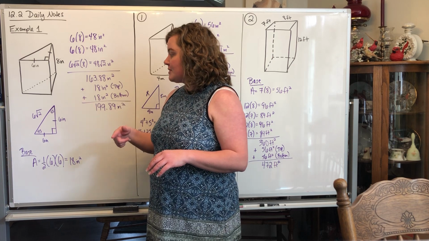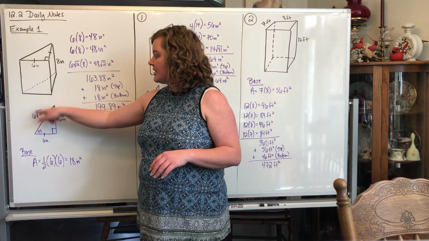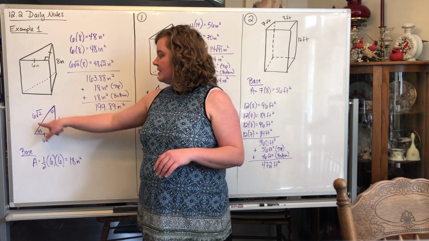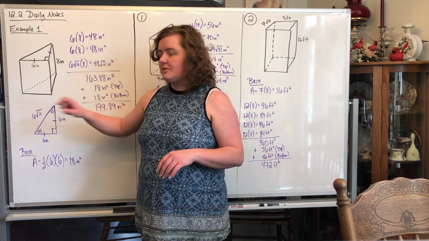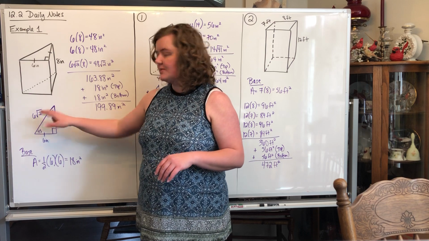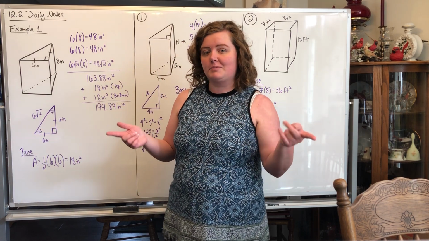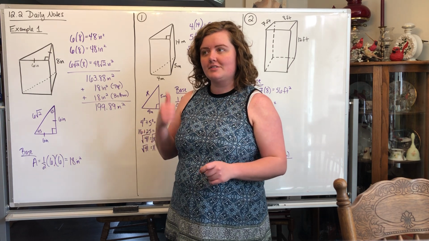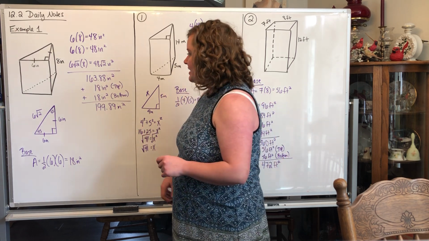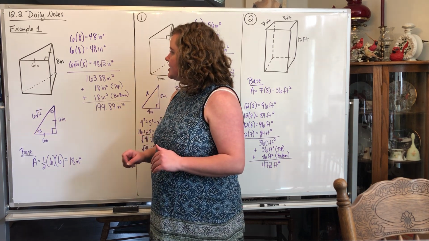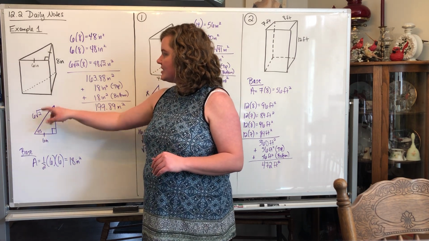And we already know from special right triangles that when you're trying to figure out the hypotenuse for that, you just take this side, so this is your W, so 6, and then you multiply it by square root of 2. So it's just 6 square root of 2, okay? If you need a refresher on that, go back and look at my video on 9.4, and you'll see the lesson on special right triangles. You could also do the Pythagorean Theorem, but that's the shortcut way. So, we know all the sides of the triangle.